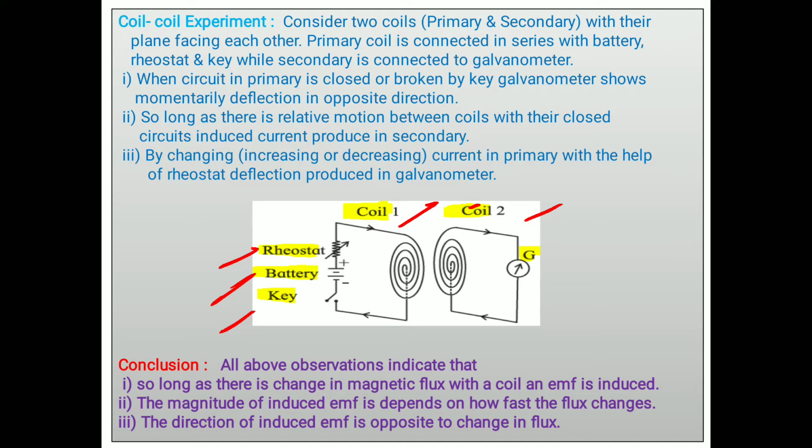And as current in the primary coil goes on increasing, what happens then? The magnetic field surrounding the coil goes on increasing. And as this magnetic field goes on increasing, the secondary coil comes in the increasing magnetic field of the primary coil. And as the secondary coil comes in the increasing magnetic field of the primary coil, then what happens? Again, a current is produced in the circuit.